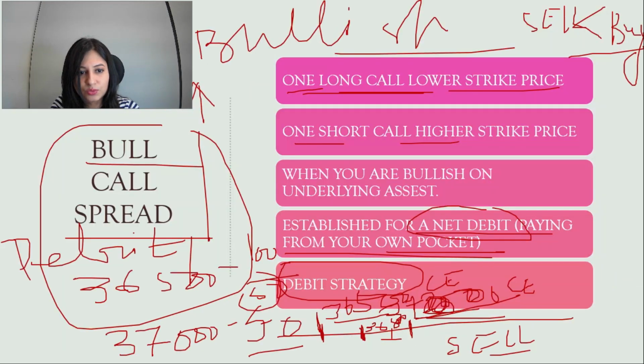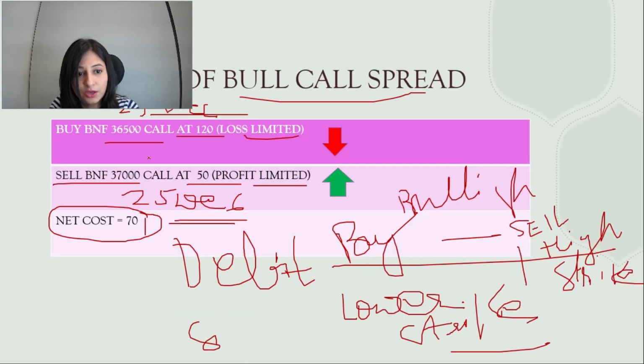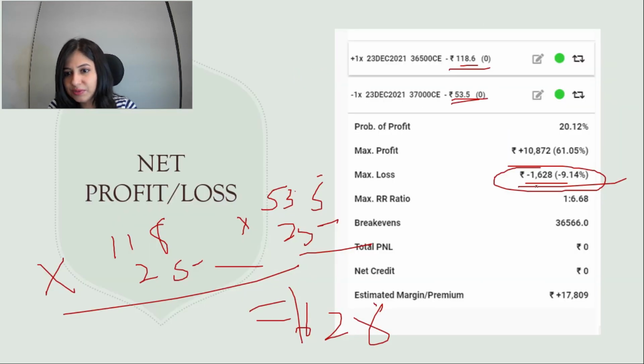Once more, let me go to the slide. Your maximum loss can be whatever premium you have paid from your pocket. So here the maximum, as you can see, is 70 rupees. So 70 rupees can be your maximum loss. That's what I have explained here as well. The maximum loss can be the difference between these two, plus the brokerage you have paid. So this is how the loss is calculated.